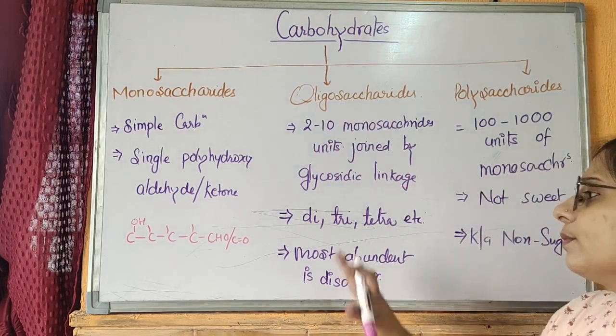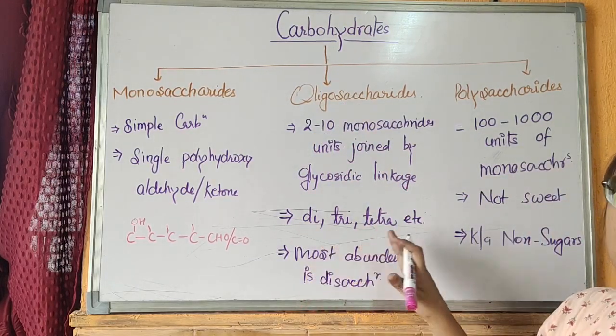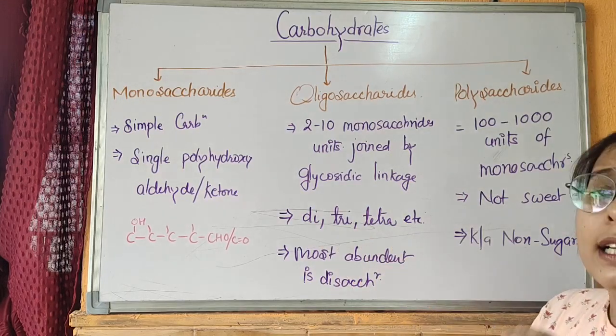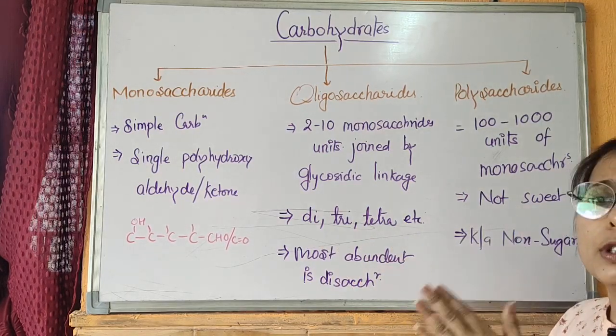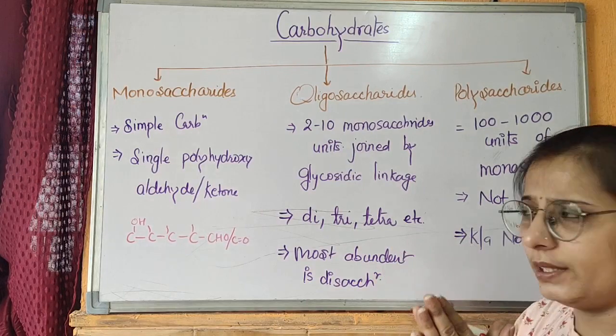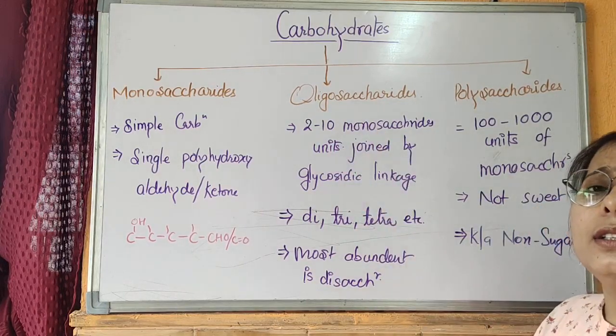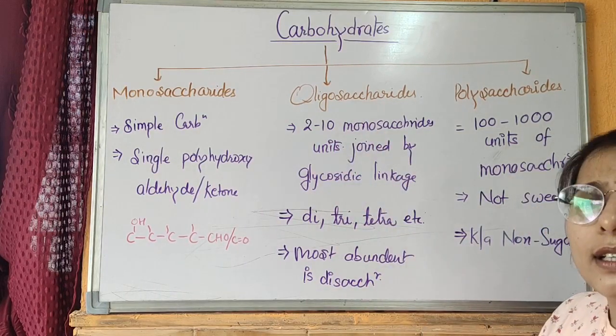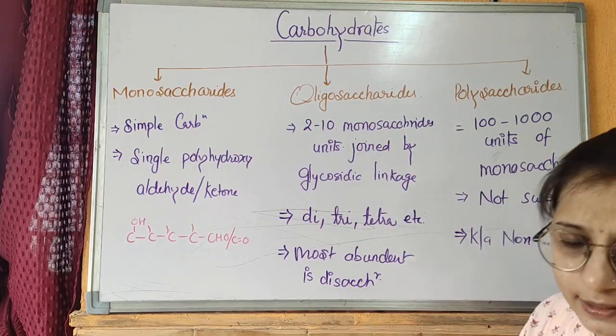These oligosaccharides may be di, tri, tetra, penta, hexa, hepta or octa, depending on how many monosaccharides are attached together or joined together. The most abundant oligosaccharide present on the earth is disaccharide.